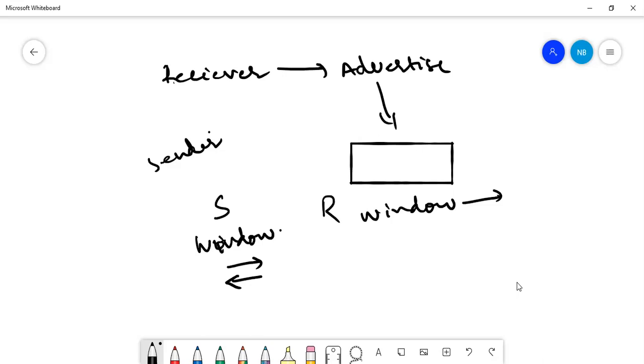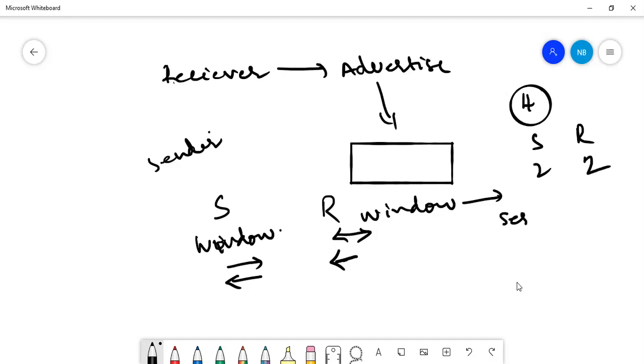Similarly, the receiver will have a receiving window as well as a sending window. So how many windows are there in total? 4 windows. Sender will have 2 windows, receiver will have 2 windows.